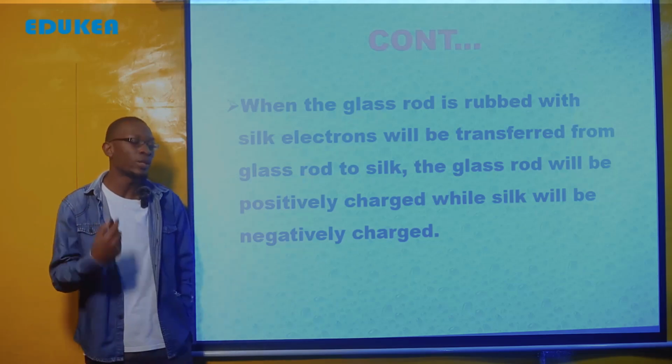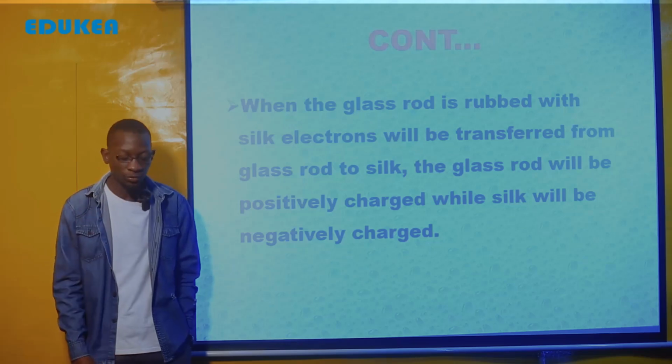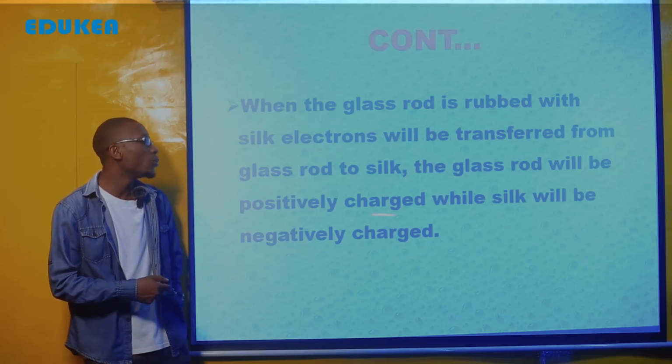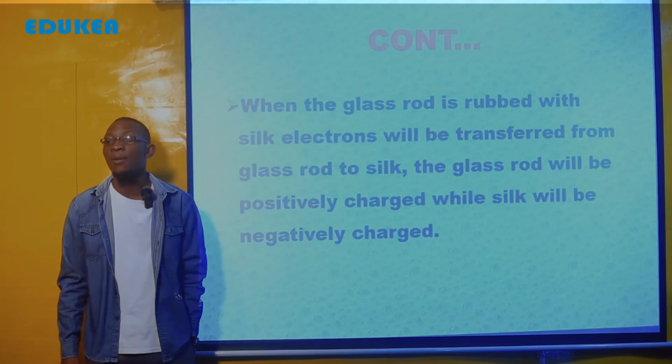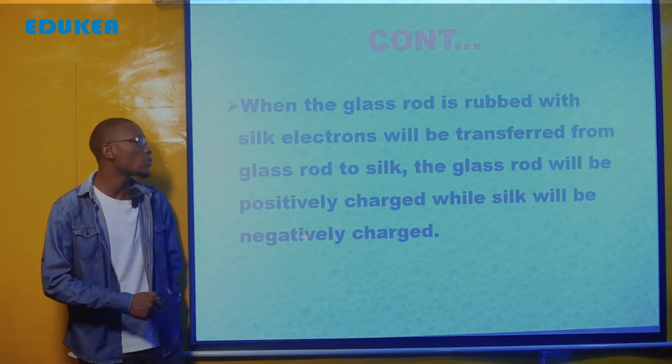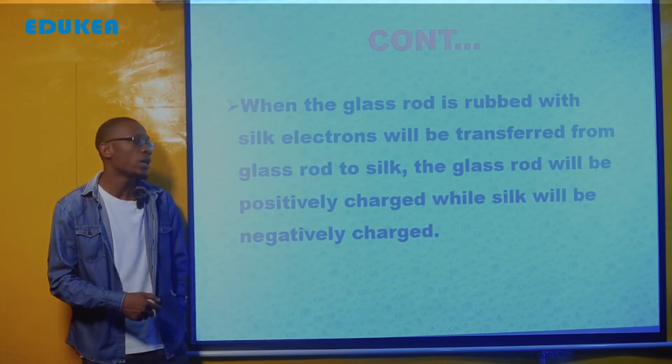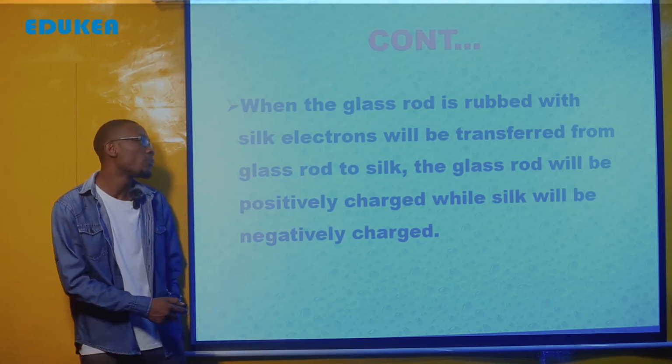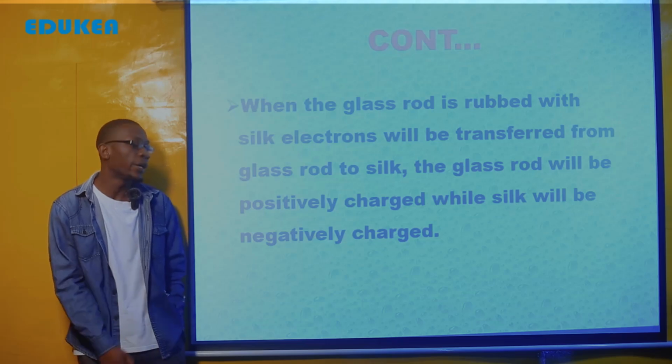So the glass rod will be positively charged, while the silk will be negatively charged.